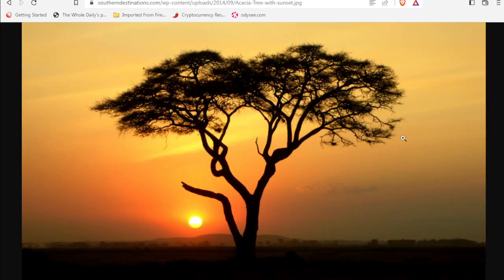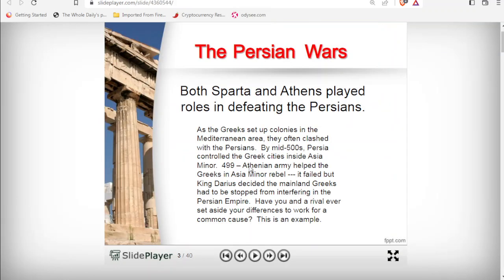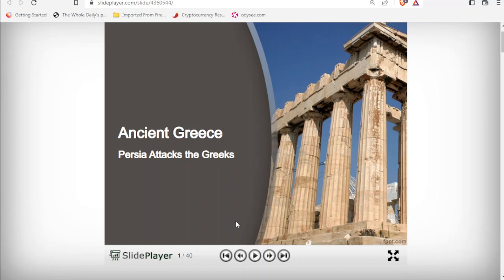It's just one of these things where we're looking for things that make sense and things that ring true. When you can see that the acacia tree is important for the story and for the Holy Land, and that Africa is famous for this tree and for its landscape, it's one of those things that supports our picture. So I just wanted to share that with you, because it's a nice detail, and it's also very interesting with its connection with Cyrus and this region. It would be nice to explore that further, but that's going to take us off course from thinking about this war between the Persians and the Greeks.